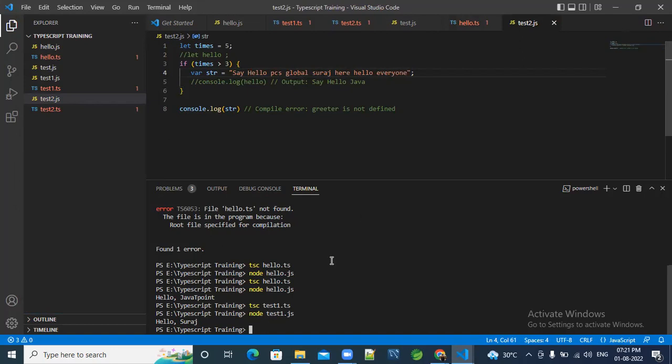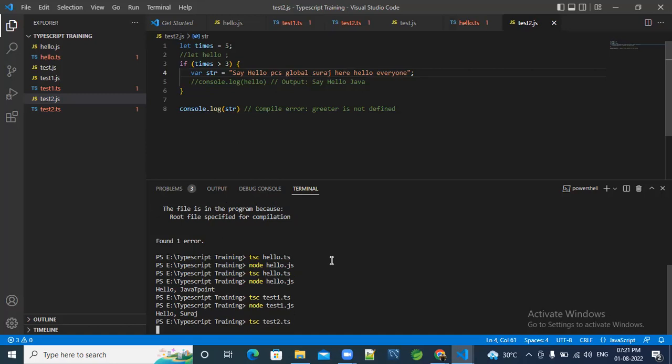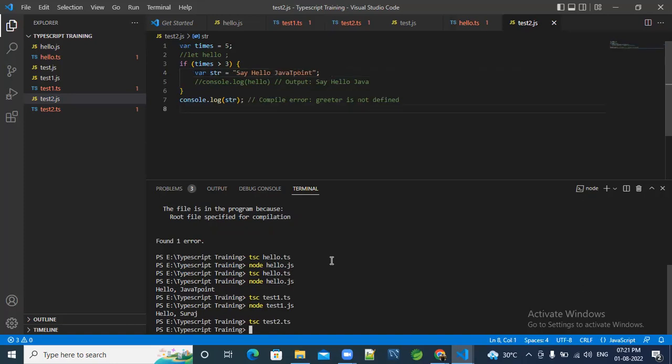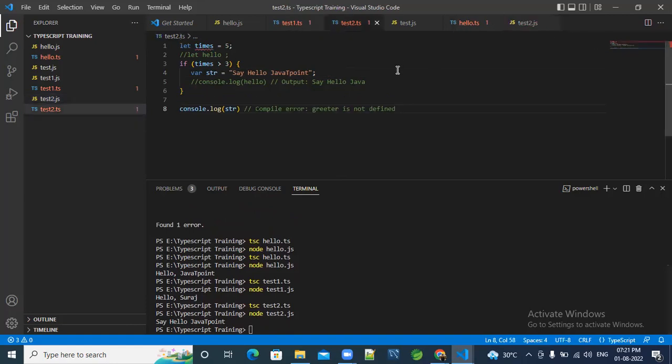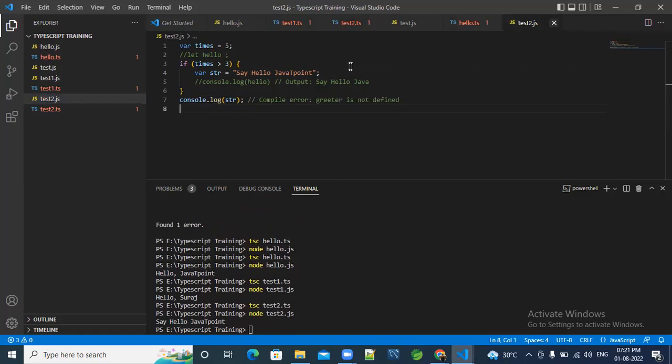and go to the terminal. Just like the previous one, you have to run it. tsc, the name of the file test2.ts. Then you have to run the JS file as node test2.js. See, the output is coming. Here is coming hello Java 2 because I haven't changed the name in the JS file. I haven't changed anything.